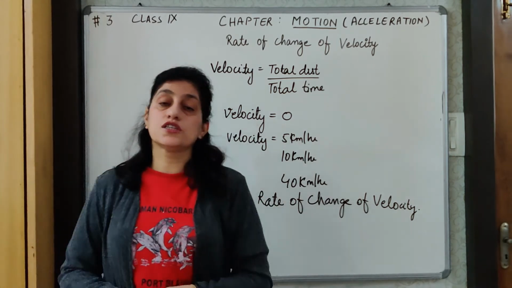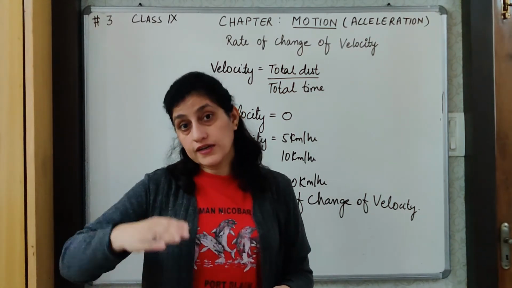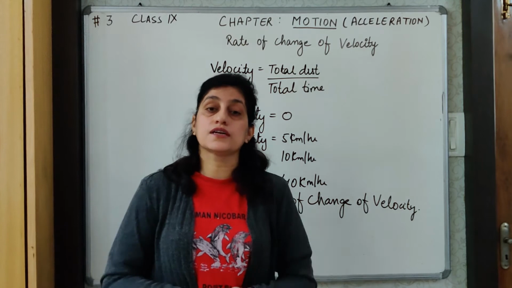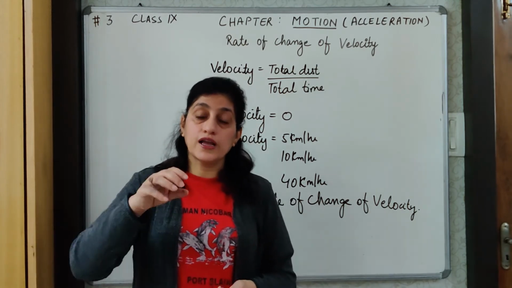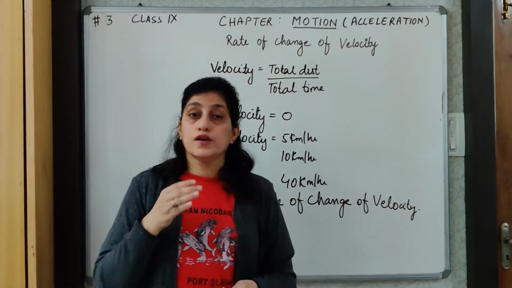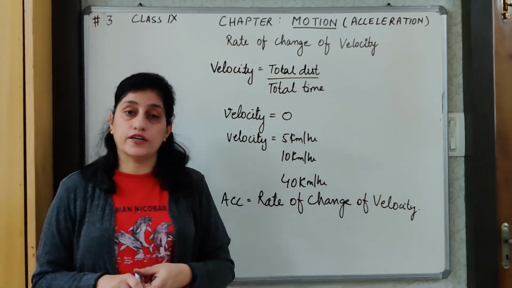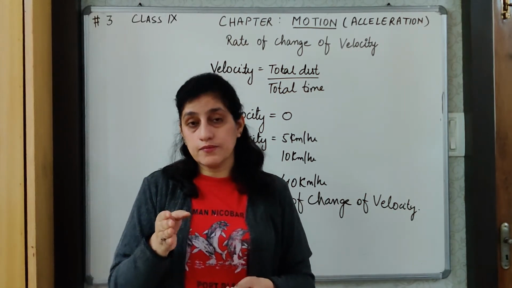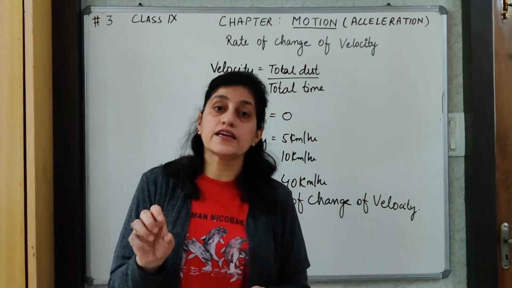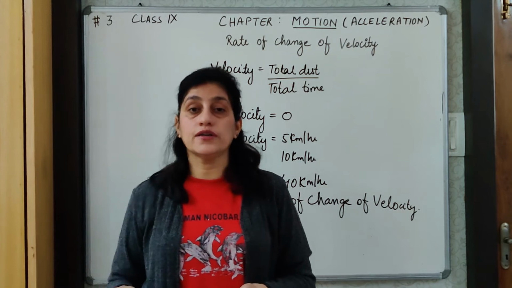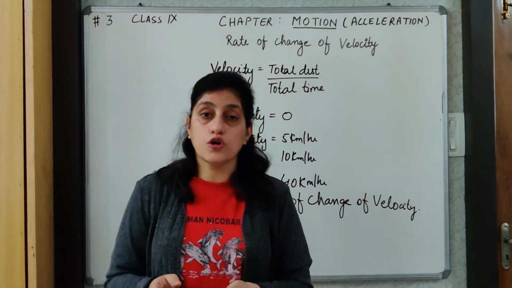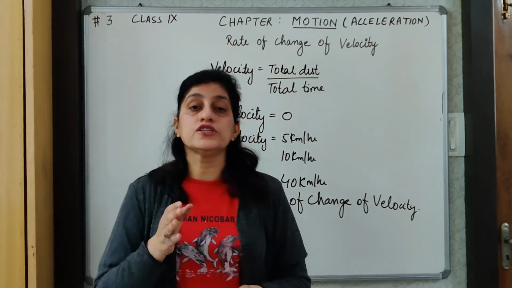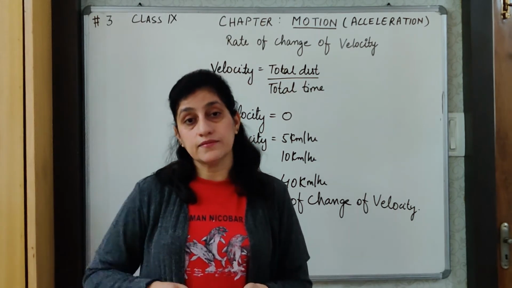Now suppose once you reach the speed of 40 km per hour, you are traveling at a constant speed. When you are close to your school, there is traffic because everybody is coming to school. So what will you have to do? You will have to slow down your vehicle. The velocity has to be dropped from 40. So now the speed of your vehicle is decreasing, and slowly at some point when you get space, you again slightly increase the speed, and once you reach your destination, you bring the vehicle to a halt, that is the velocity again becomes 0. So we observe frequent change in velocity, sometimes increase and sometimes decrease.